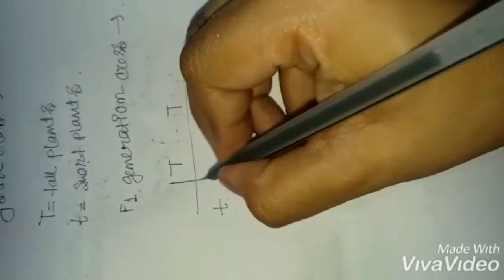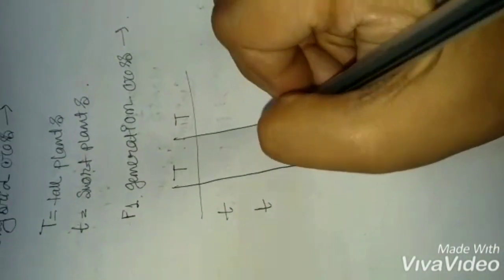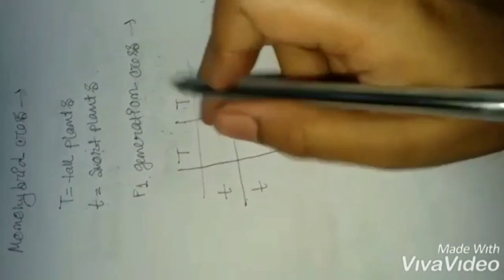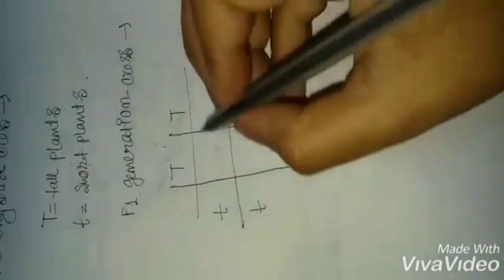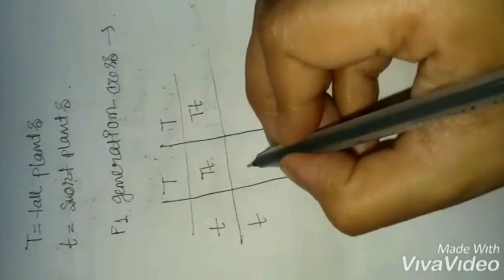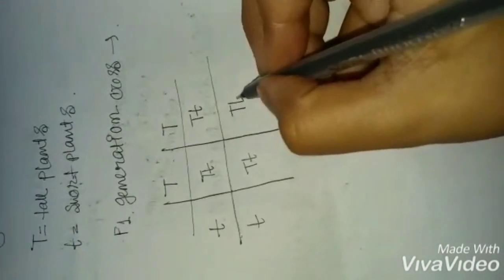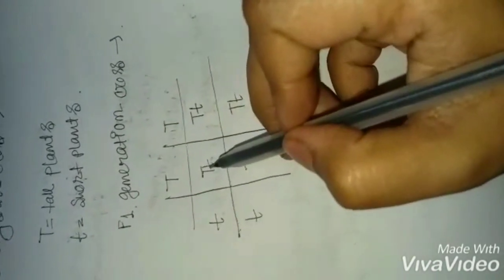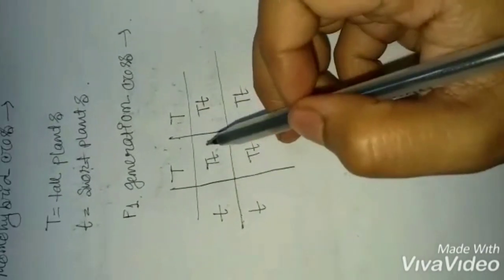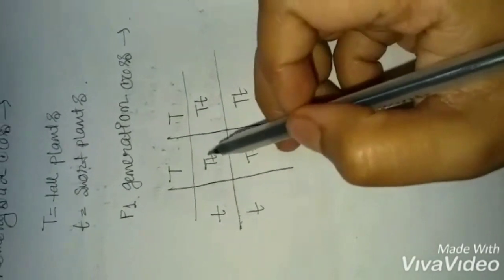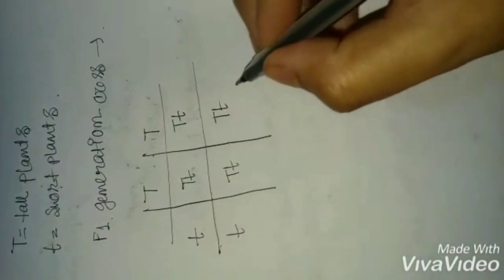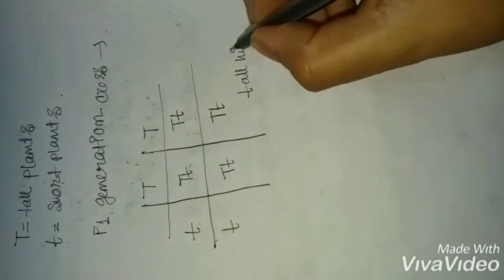We are taking pure characteristics, pure tall and pure short. So what will be the offsprings? Tt, Tt, Tt and Tt. Here, capital T means it is a dominant allele and it always expresses itself over the recessive one, the short t. So all offspring will be of tall height.